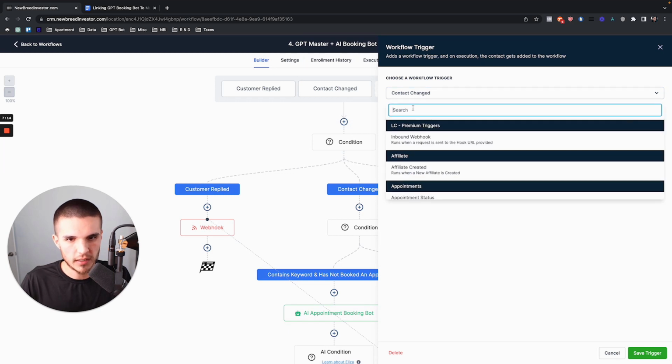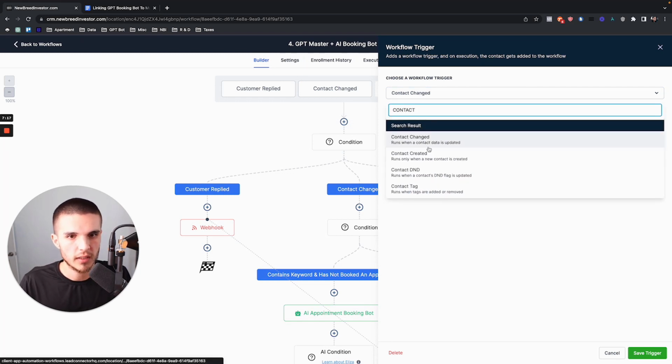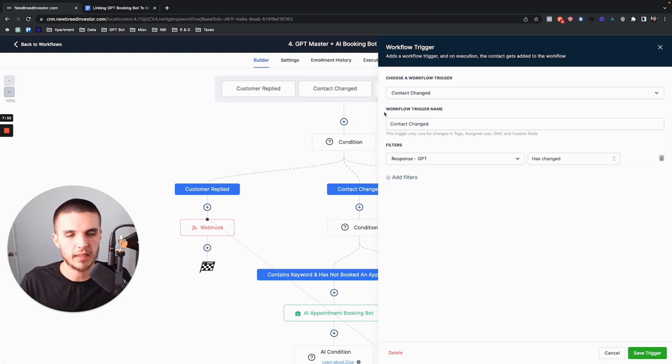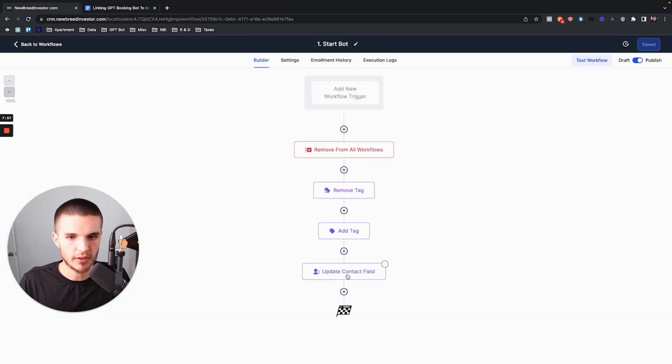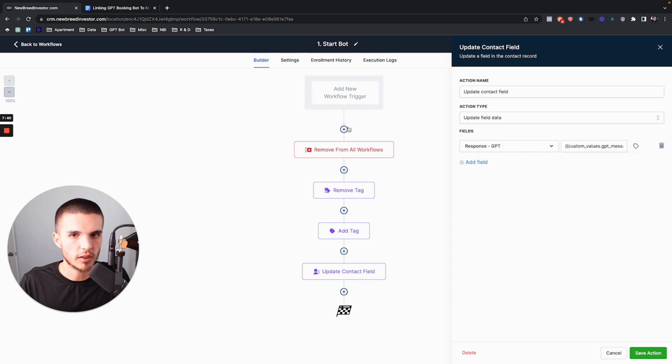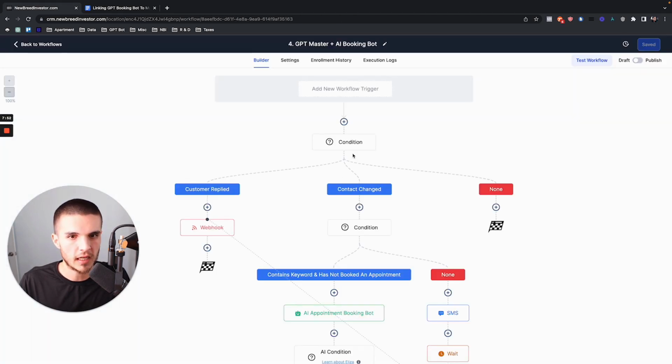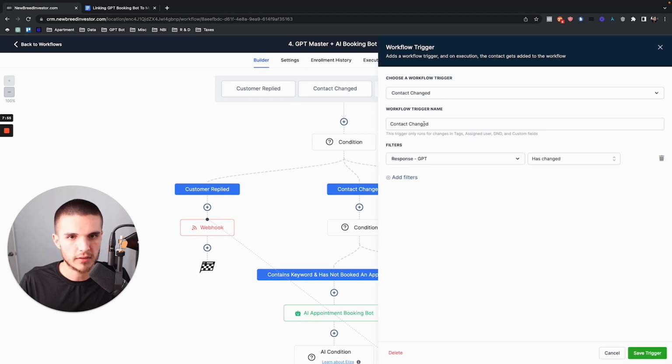Well, if we look at the description of this particular trigger, it means this trigger will run when contact data is updated. And so why would this trigger this? Well, because when we start the bot for the lead, assuming you already understand these things, then we're going to update this contact field. And so when that contact field gets updated, that activates this trigger.